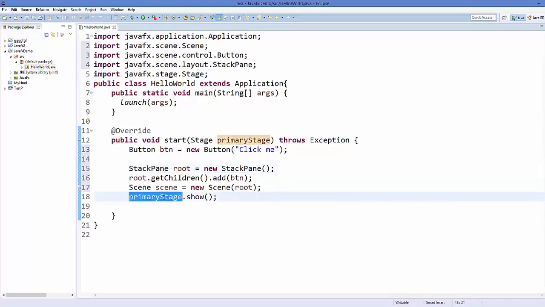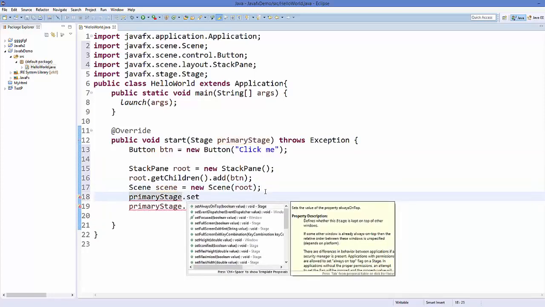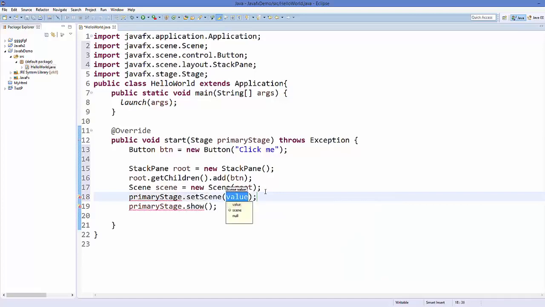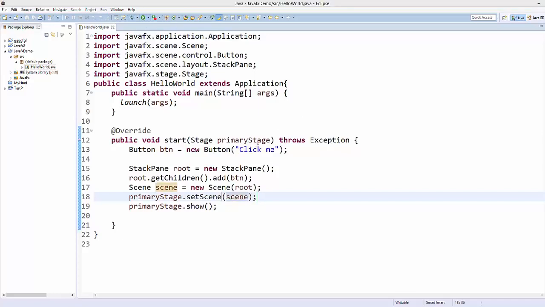So just take your stage object from here and then call a method called setScene, and pass your scene object inside this method argument. Save your code and then run your code. Now you can see this small button inside this window. This window is very minimal, which is of the size of this button.